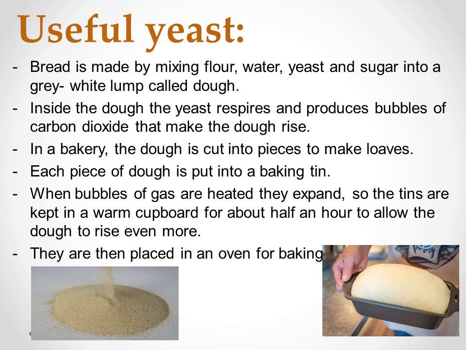Now, let me give you an example of useful yeast, or yeast that we can use in our food. Do you see that one in the picture on the left? This is yeast, right? You all know it. Let's know together how we make bread. Bread, as we know, is made by mixing flour, water, yeast, and sugar. This sugar is in order to help yeast work, okay? Yeast and sugar make a gray-white lump called dough. Down on the right, this is the dough.